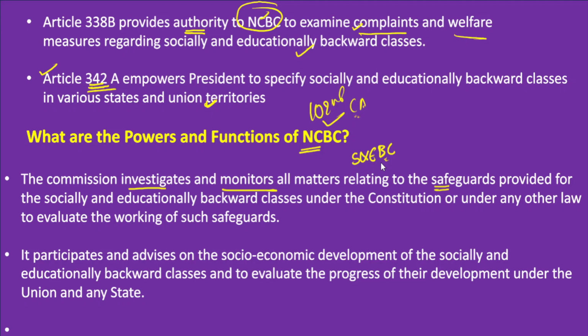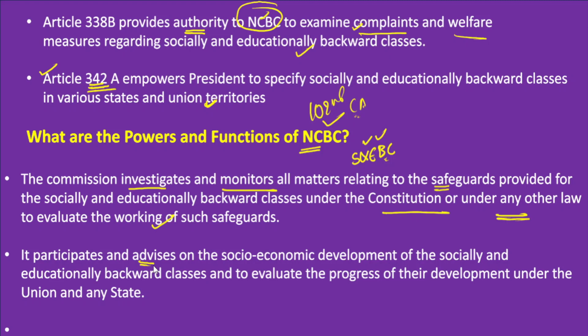Whether any such safeguards are provided by the Constitution or any other law, it even evaluates the working of existing safeguards provided to the socially and educationally backward classes. The second major role of this commission is that it participates and advises in the socio-economic development of these communities.